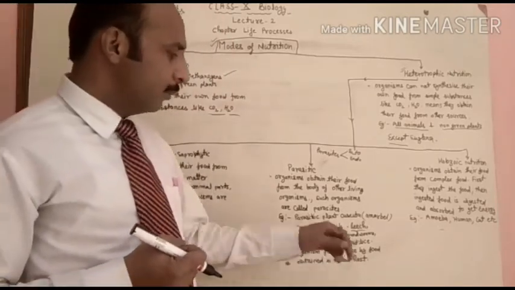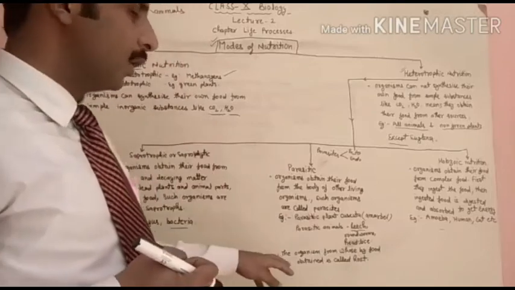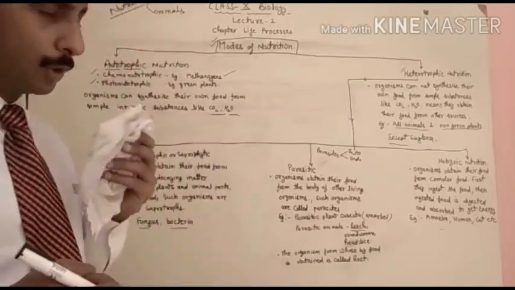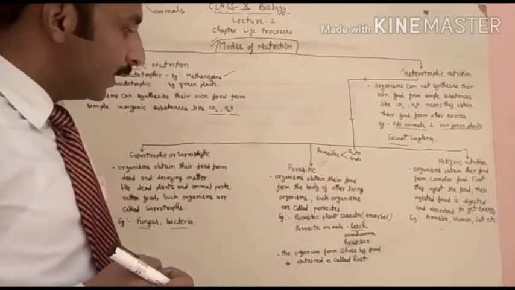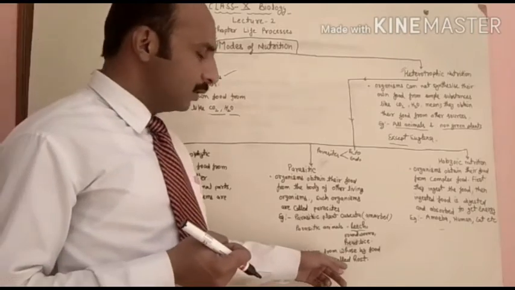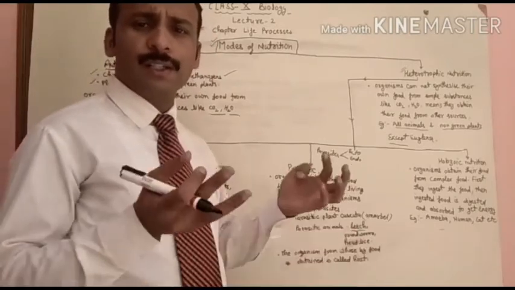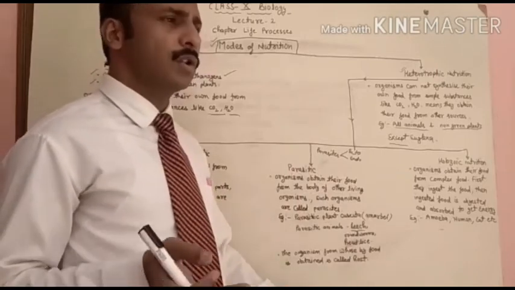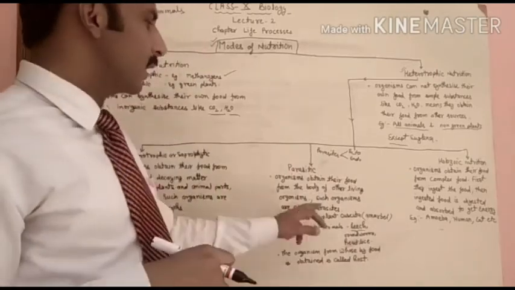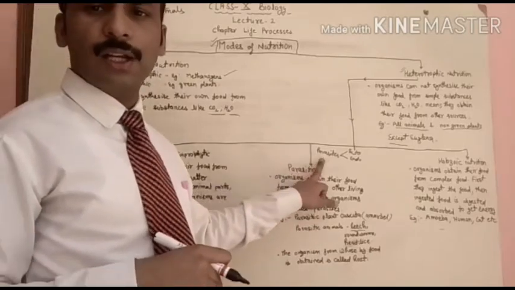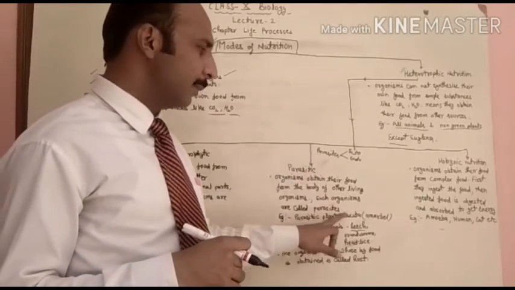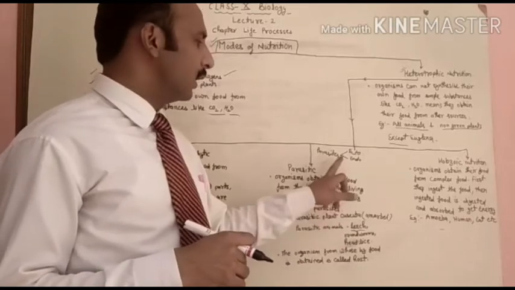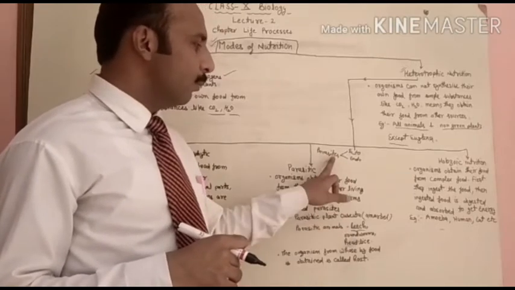Now, the organism from whose body the food is obtained is called host. जिसकी बॉडी से पैरासाइट फूड ऑब्टेन करते हैं, दे आर कंसीडर्ड एज होस्ट, and those organisms which are obtaining the food, that is called the parasite. So host and parasite both, but the condition is that the parasite and host both should be living.